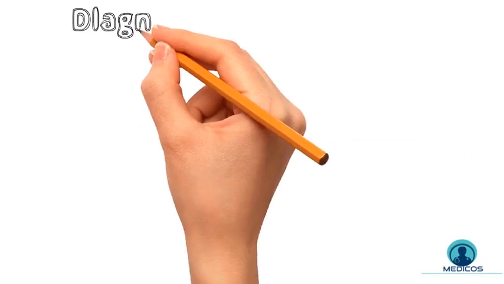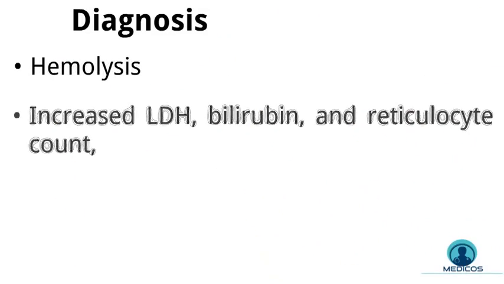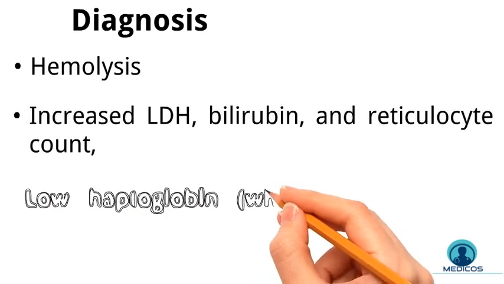When it comes to the diagnosis, besides the usual lab findings of hemolysis such as increased LDH, bilirubin, and reticulocyte count, these patients have brisk intravascular hemolysis and therefore they have low haptoglobin.